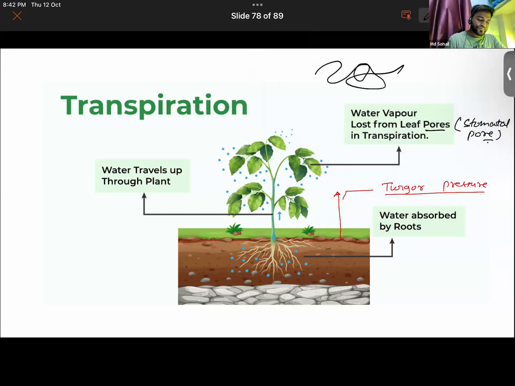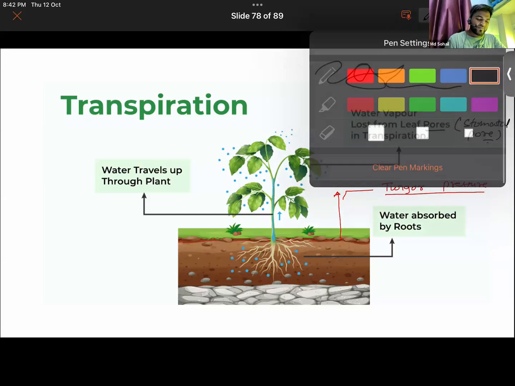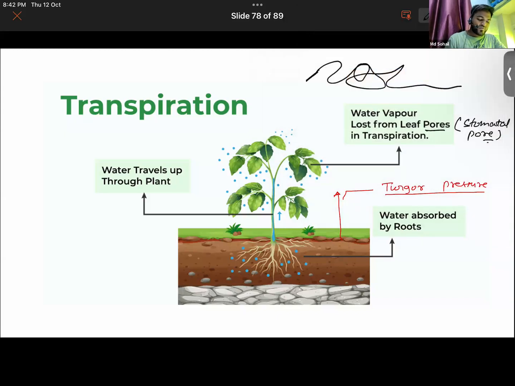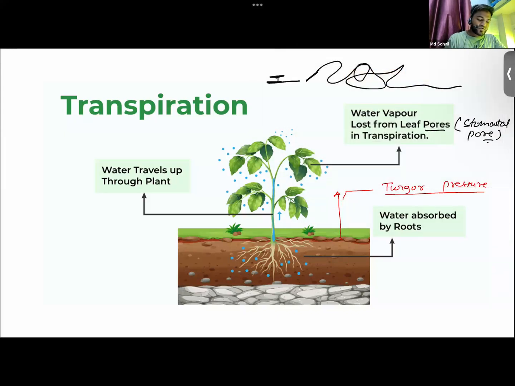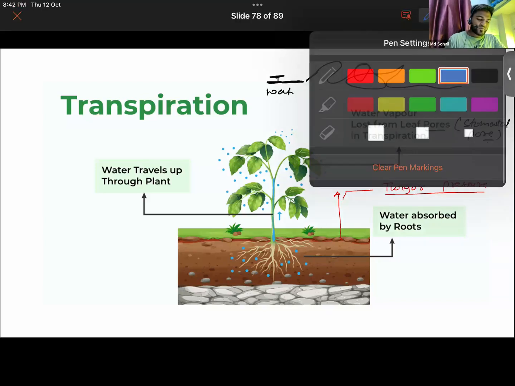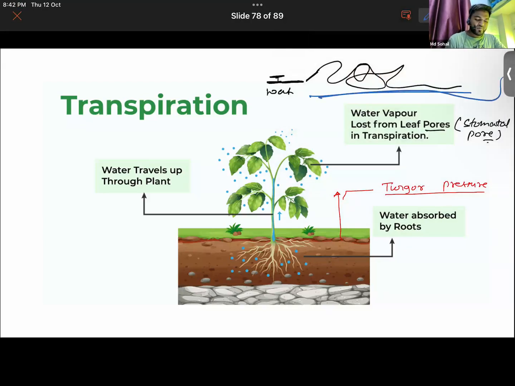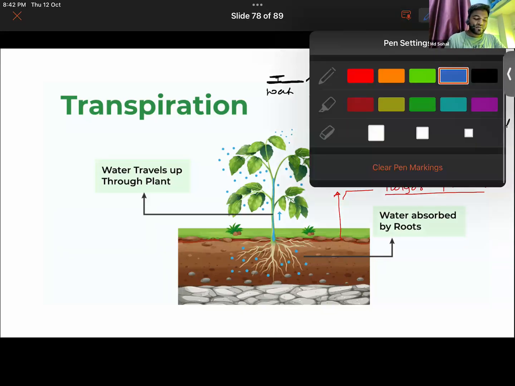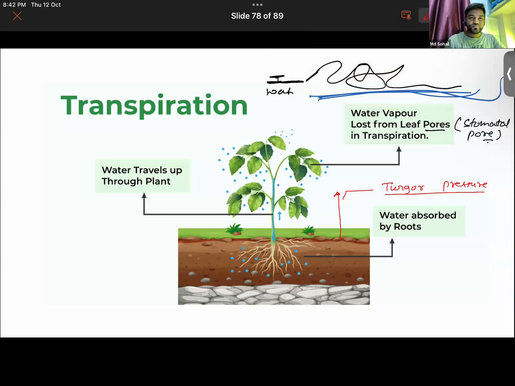If I turn on the water supply from one side, the pipe becomes somewhat straight like this, because water pressure has developed inside the pipe. Same is the case with the plants as well.